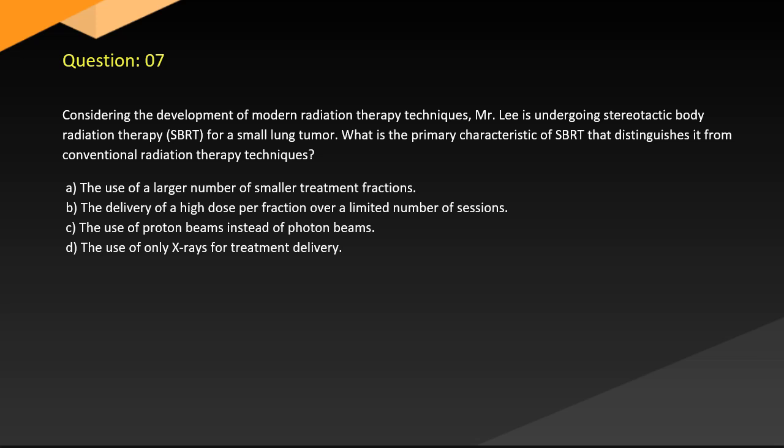Question 7. Considering the development of modern radiation therapy techniques, a patient is undergoing stereotactic body radiation therapy (SBRT) for a small lung tumor. What is the primary characteristic of SBRT that distinguishes it from conventional radiation therapy techniques? A. The use of a larger number of smaller treatment fractions. B. The delivery of a high dose per fraction over a limited number of sessions. C. The use of proton beams instead of photon beams. D. The use of only X-rays for treatment delivery.